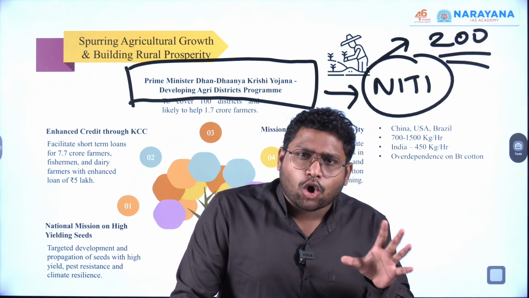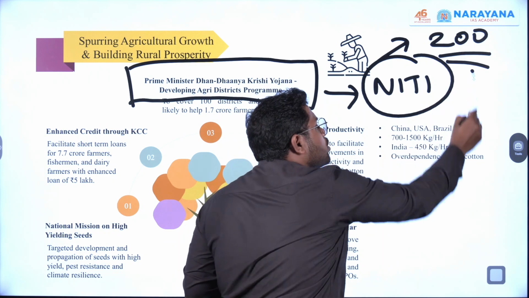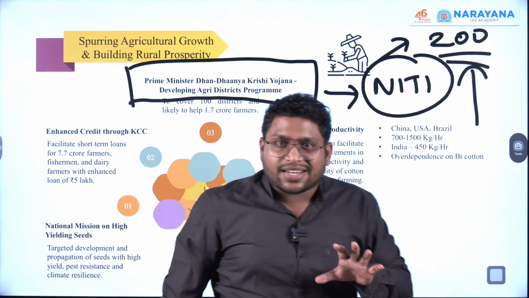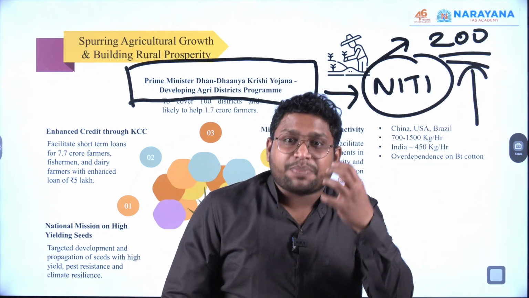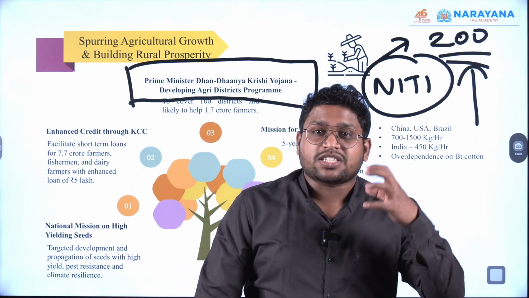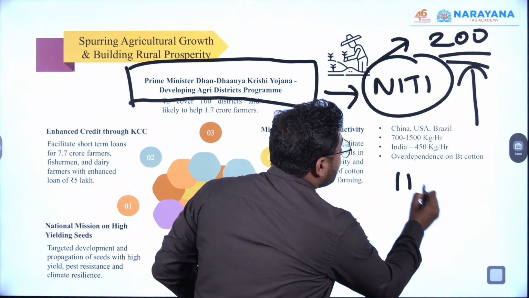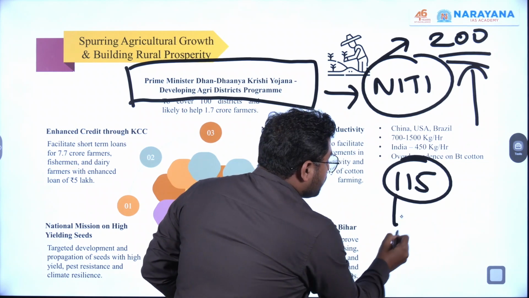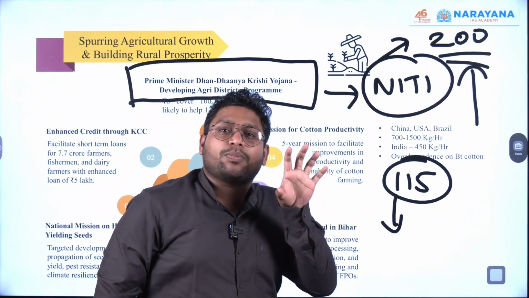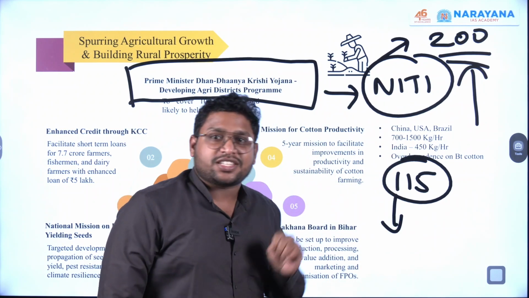Now, they have named it aspirational district, but they are obviously the most backward districts of India. And what government thought is, we are going to focus on these districts and we will implement specific policies or specific schemes in these districts. So even out of 200, let's say they have taken 115 districts. Now they identified the key problem or key vulnerability of these districts.